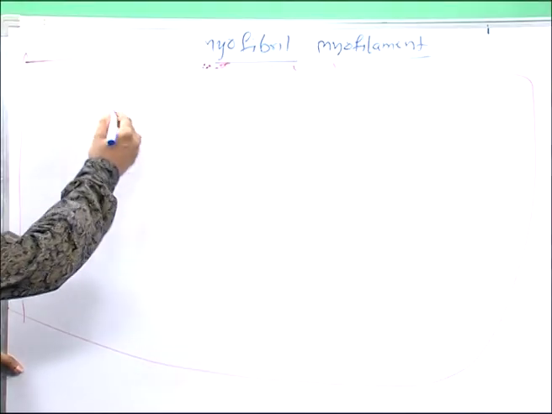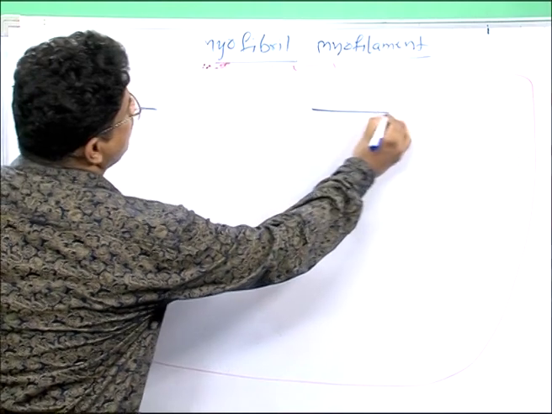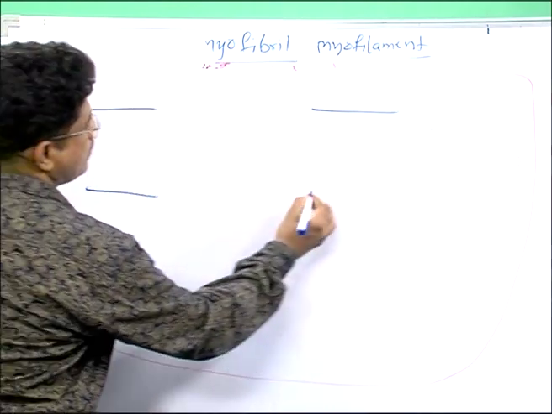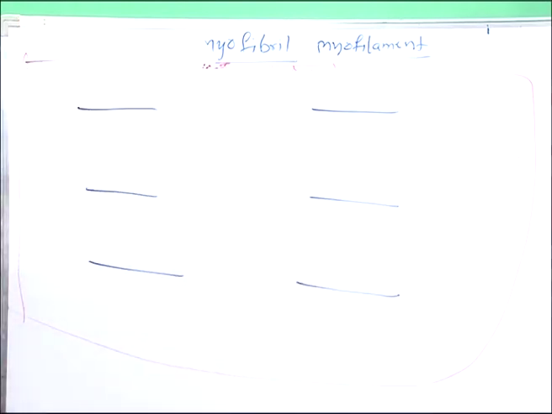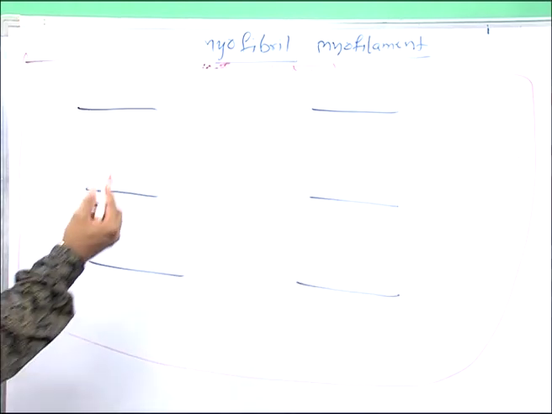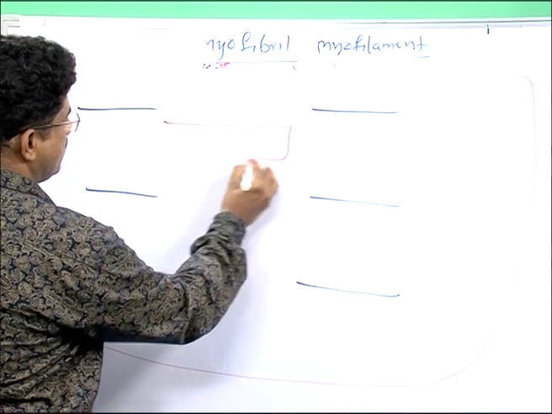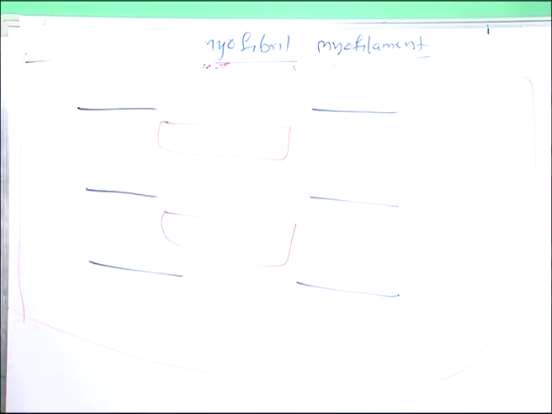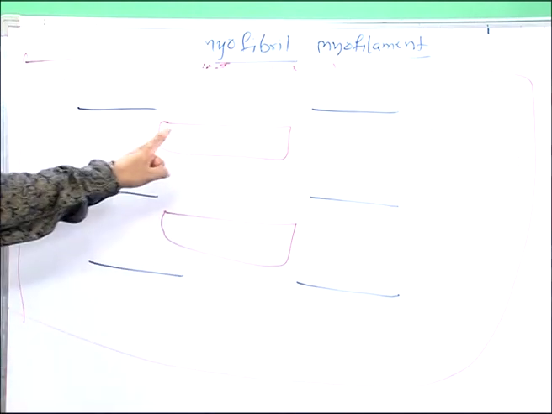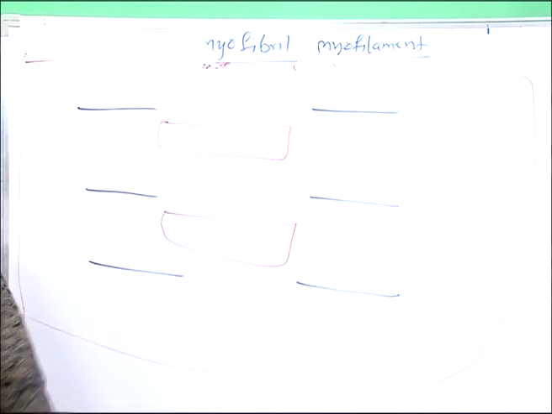This is the thin filament. Next, this is a thick filament. In the thick filament, 300 myosin proteins are there.